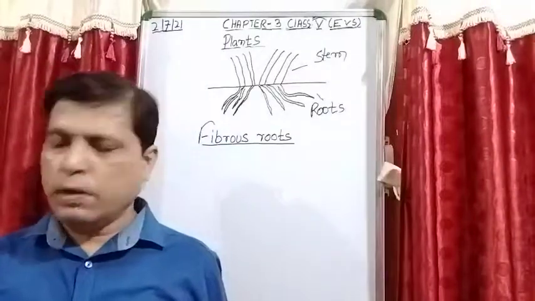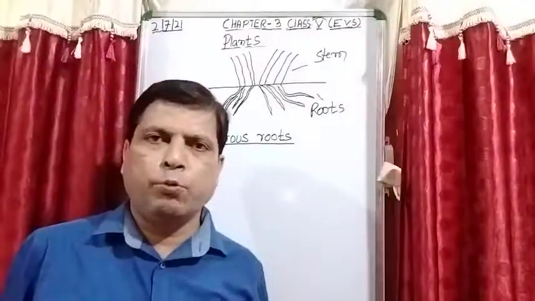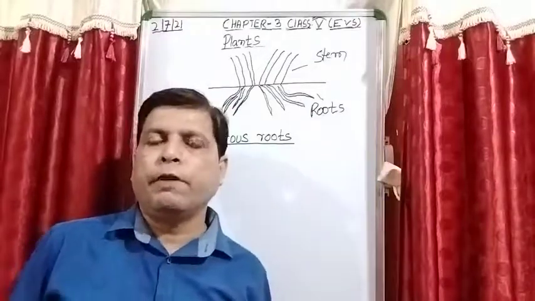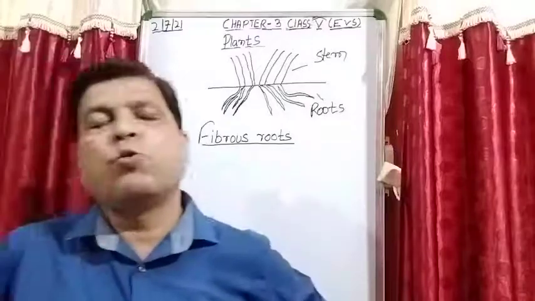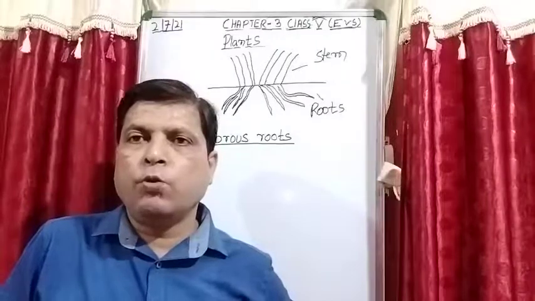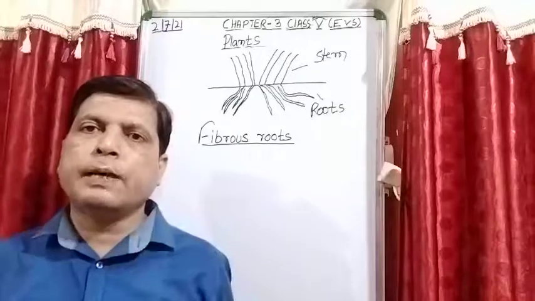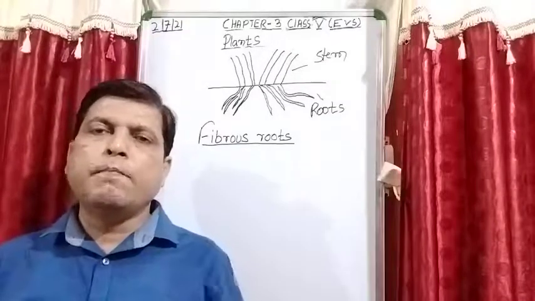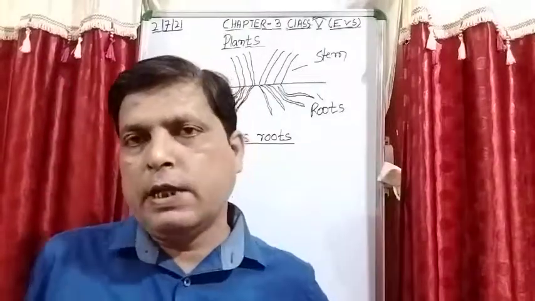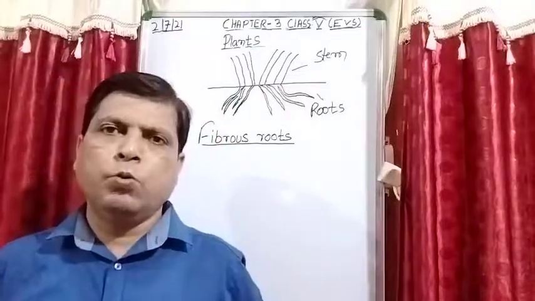See, the fibrous root does not have a main root like the tap root. Okay, in the tap root what was there? There is one main root, but when we are talking about the fibrous root, there is no main root. Now from the base of the stem you will see many roots of equal size arise, and they spread in all directions. That is the fibrous root.